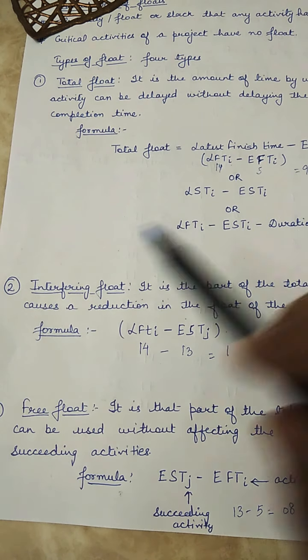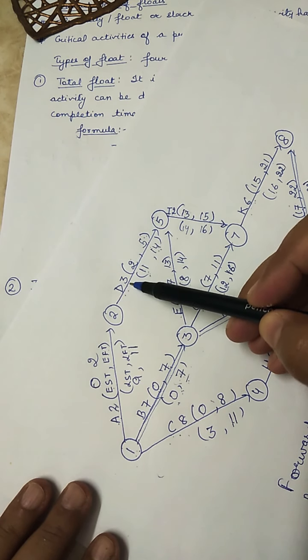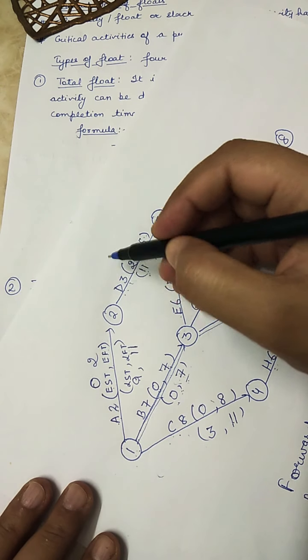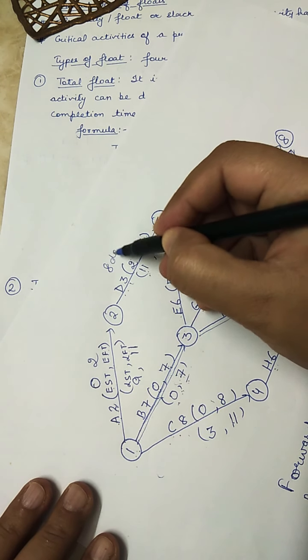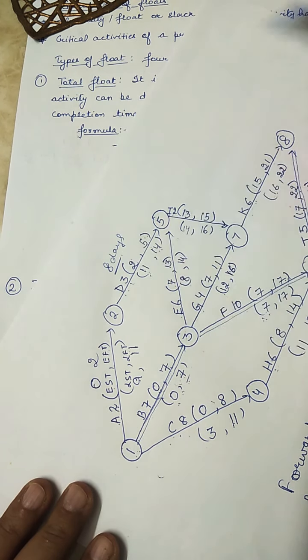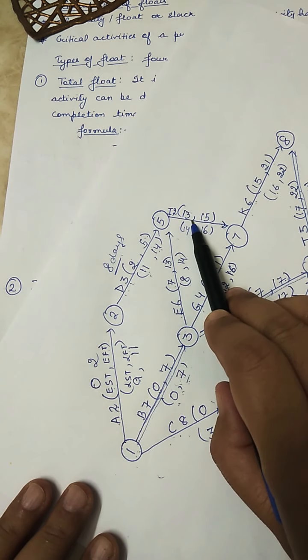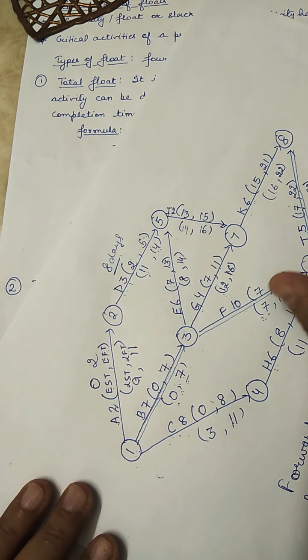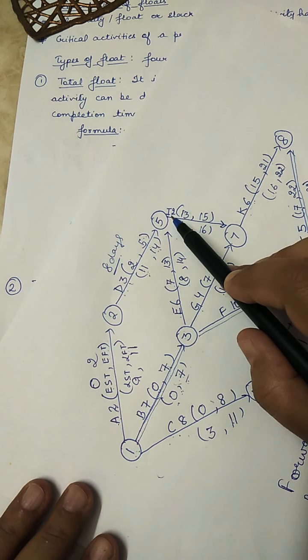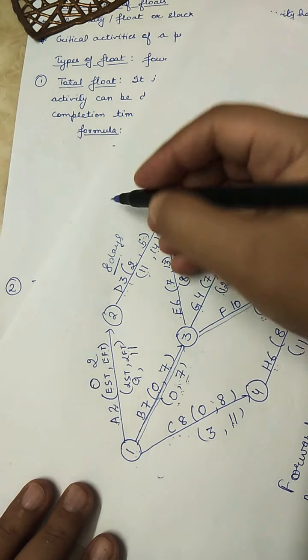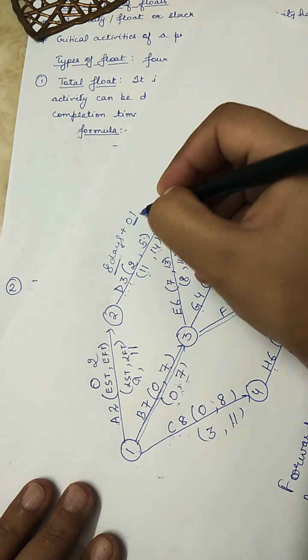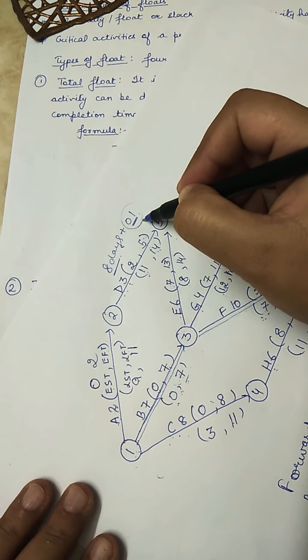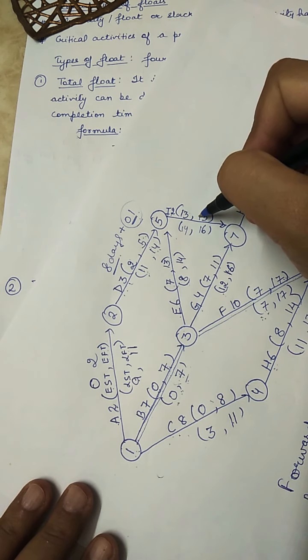Means if D activity, इसका total float है 9. If D activity consumes 8 days, 8 days के लिए अगर ये delay हो जाती है तो succeeding activity के float पे कोई असर नहीं पड़ेगा. It will not affect the float of activity I. But if one more day is consumed, which is the interfering float, then that will affect the float of the succeeding activity.